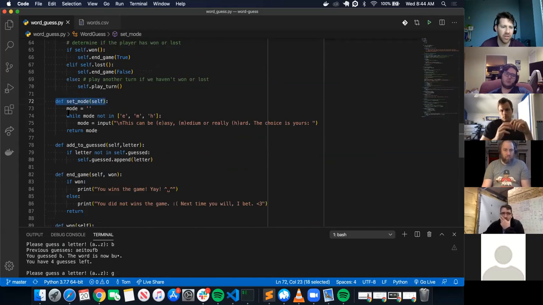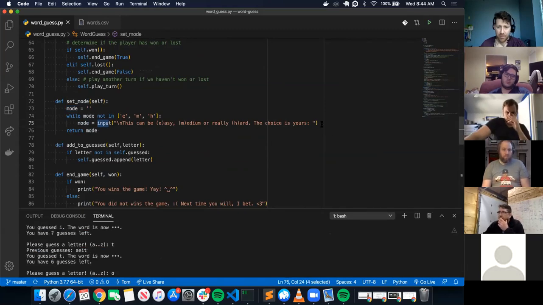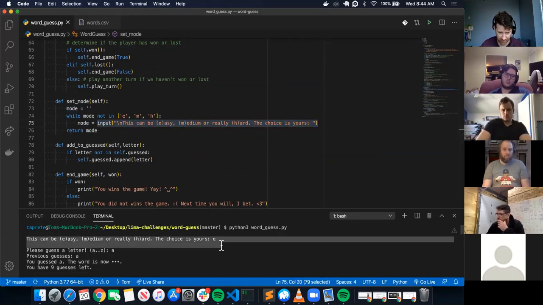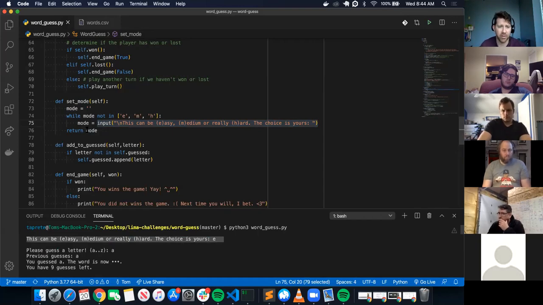So this executes. We have a mode that's an empty string. It says while mode not in this list EMH, which is easy, medium, hard, we assign another variable. We have this input. This can be easy, medium, or really hard. So that prints out the screen for the user right here. That's the first thing that gets printed out. So it takes in a user's input and then assigns it to this variable mode. So easy, medium, hard gets returned. The E, M, or H gets returned from the set mode.